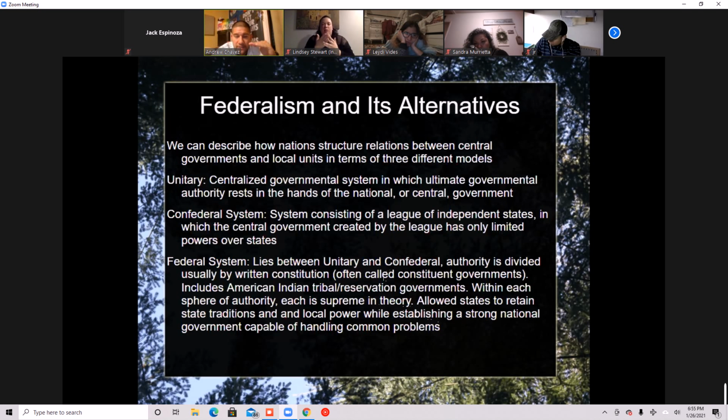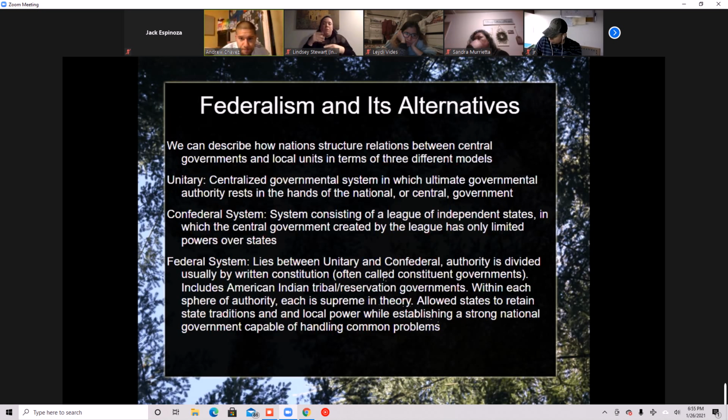The federal system lies in between the unitary and confederal systems. The Constitution is very specific as to what powers are delegated to the national government and which powers are delegated to the state government. We're going to talk about where powers are given to the national government and what powers are given to the states.